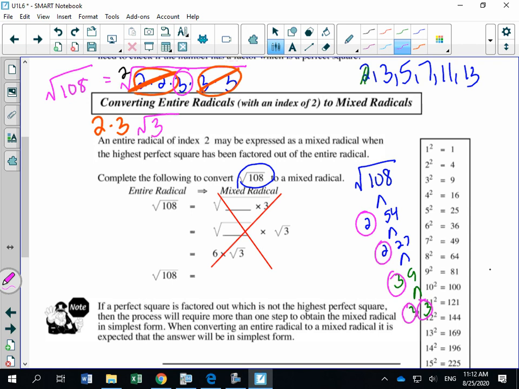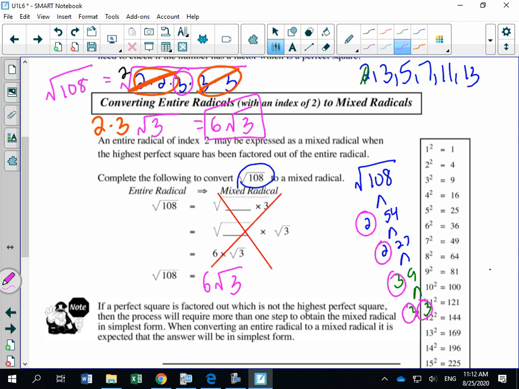Then you say to yourself, okay, what is 2 times 3? 2 times 3 is 6 root 3. So what I'm going to argue, and we're going to check on our calculators, is that root 108 is the exact same thing as 6 root 3, that the answer to this is 6 root 3.